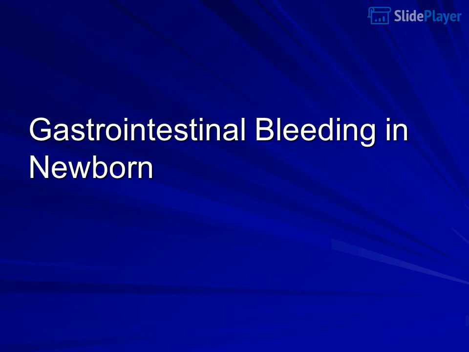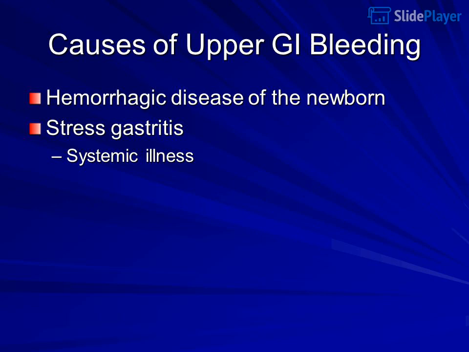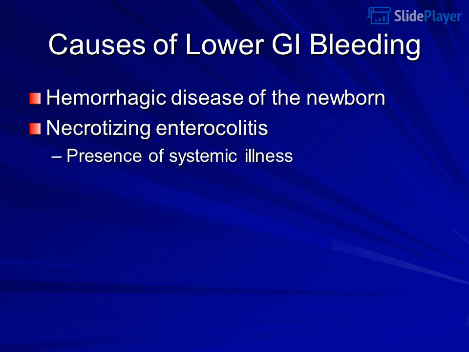Gastrointestinal bleeding in newborn. Causes of upper GI bleeding: hemorrhagic disease of the newborn, stress gastritis, systemic illness. Causes of lower GI bleeding: hemorrhagic disease of the newborn, necrotizing enterocolitis, presence of systemic illness.